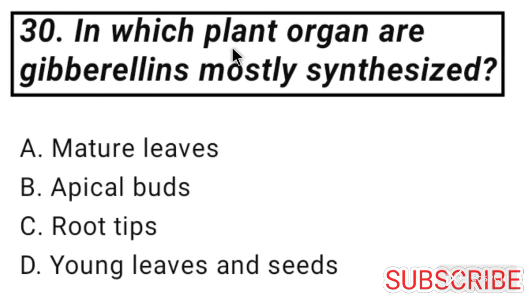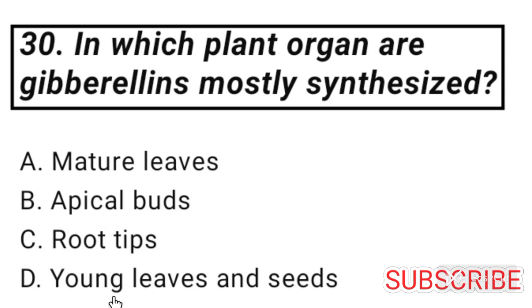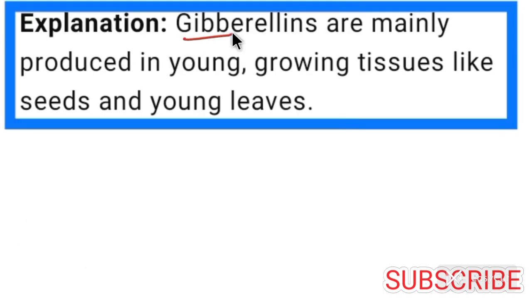Question number 30. In which plant organ are gibberellins mostly synthesized? Answer is option D. Young leaves and seeds are the plant organs in which gibberellins are mostly synthesized. Gibberellin is mostly synthesized in young leaves and in seeds. Okay. Gibberellins are mainly produced in young growing tissues like seeds and young leaves.